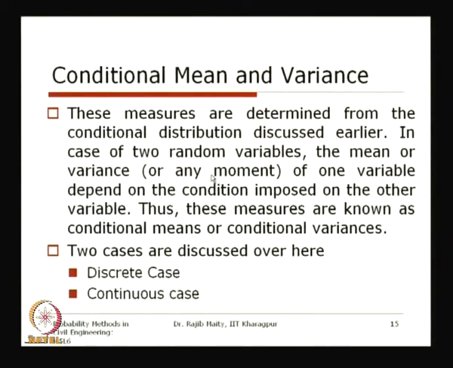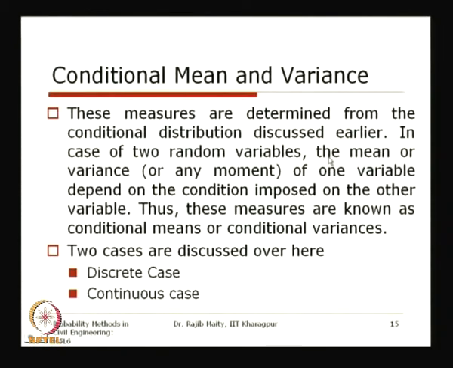So basically, when we talk about these measures with respect to the conditional distribution, there is no need to stop only at the mean and variance. It can go on for higher moments as well. But anyway, to start the discussion, we are taking the mean and variance, and that too for two random variables.